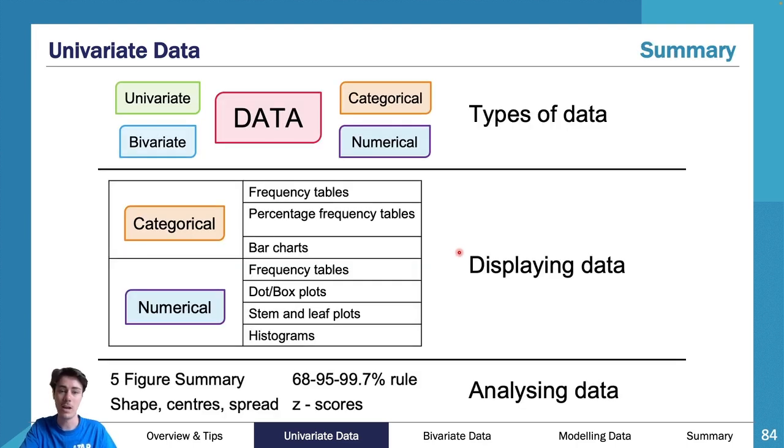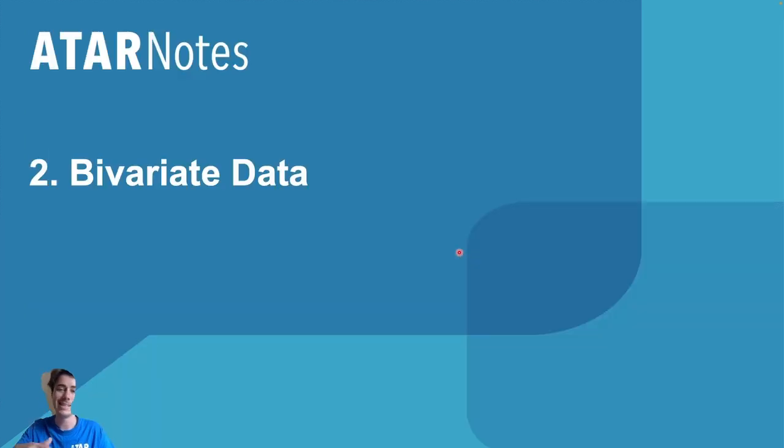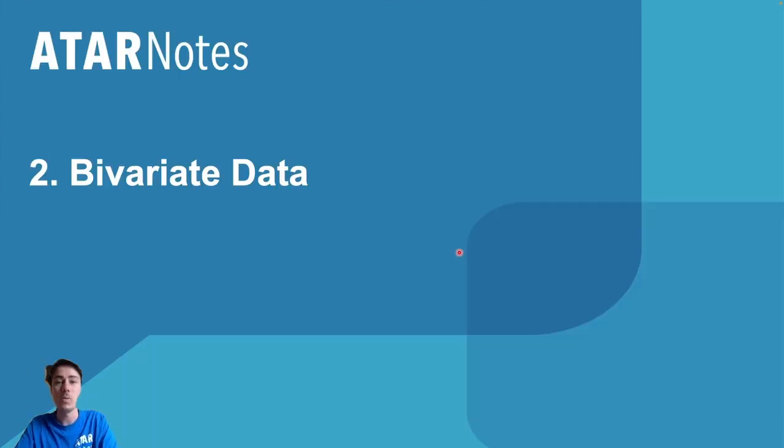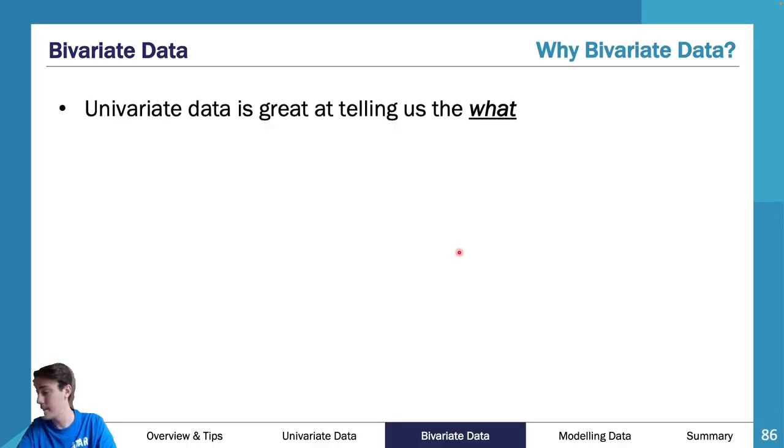We probably spent a little bit more time on it than I wanted to, but the reality is it's the first thing you're going to go through. So make sure that you understand how all of those aspects of univariate data work. Now, in our last sort of 45 minutes, we are going to smash through the first half of bivariate. So we're up to slide 86. There's 124 slides, I believe. I did update it, so I think there's 124.